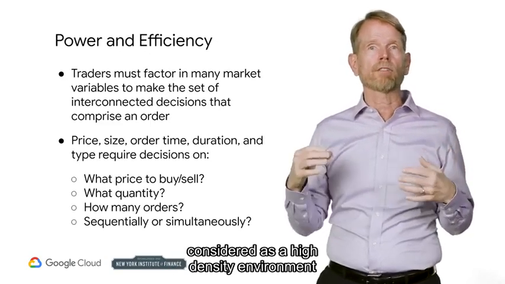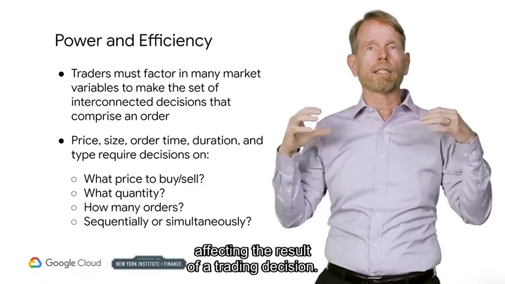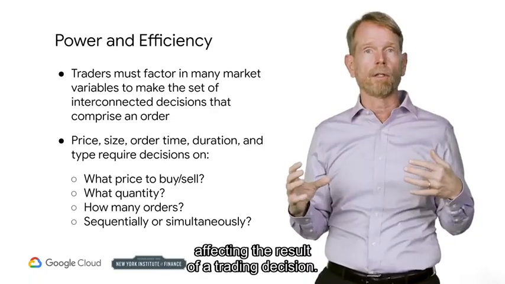Financial markets can be considered as a high-density environment because of all the variables affecting the result of a trading decision.